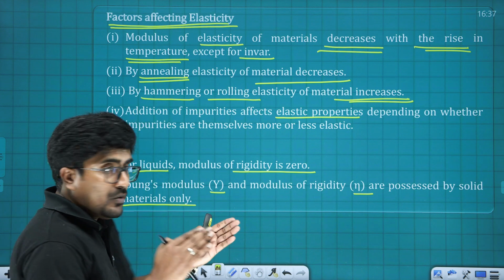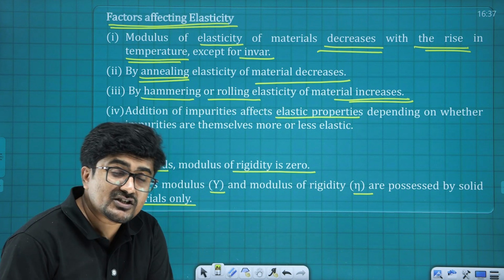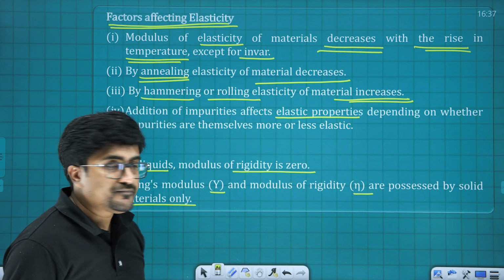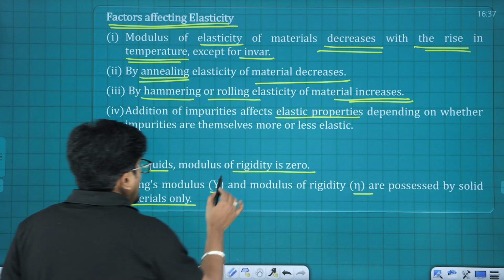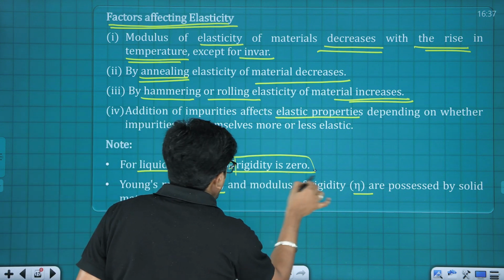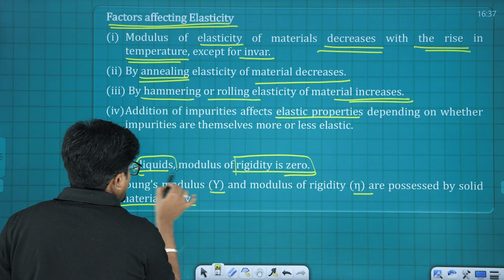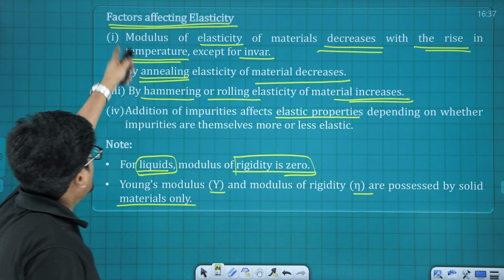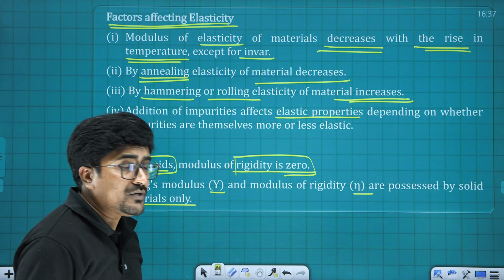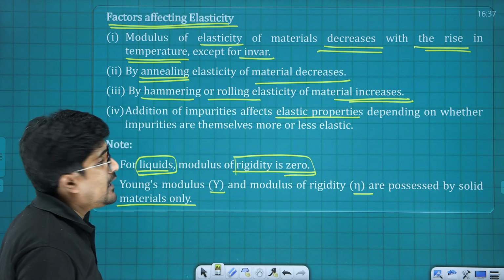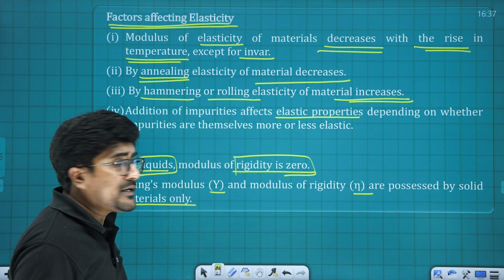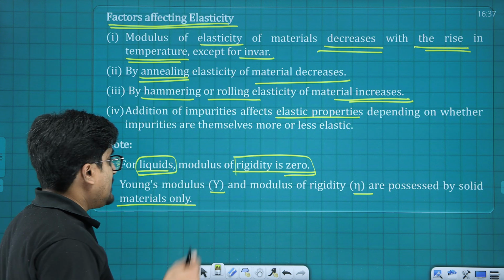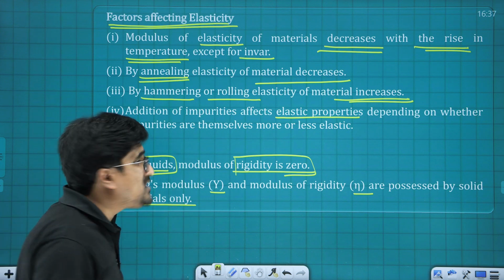So modulus of rigidity is zero for what? Liquids, because they cannot withstand shear force. That is also an important point. So factors affecting elasticity was something very, very important. And temperature change, that was the question I told you. There were questions from previous years about the temperature variation.